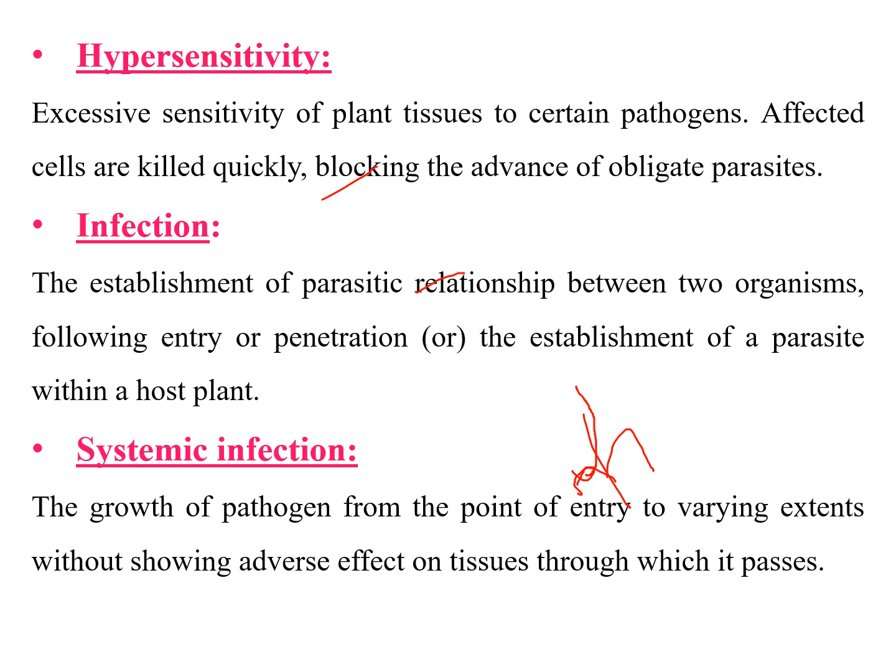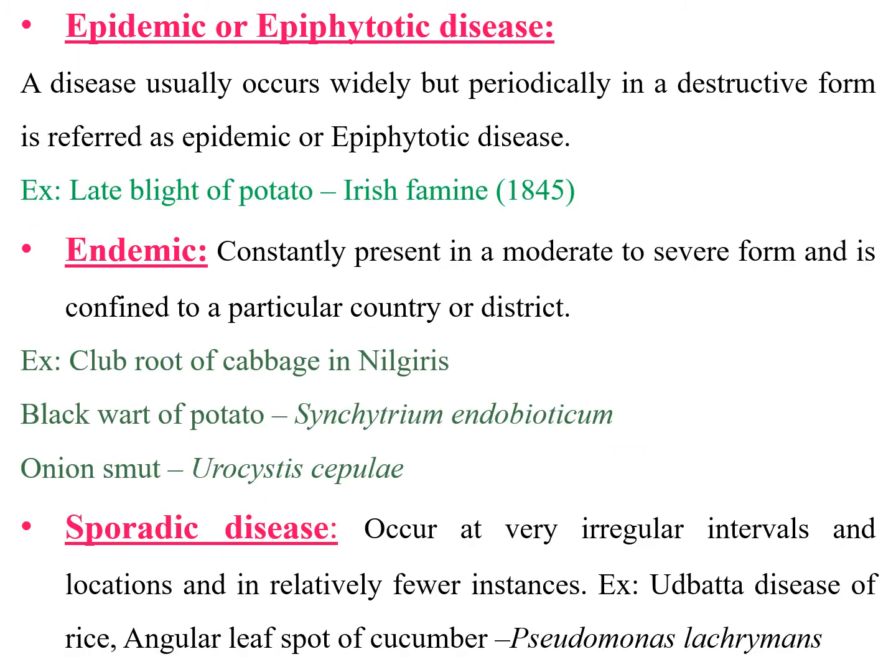So systemically it is moving. That is growth of the pathogen from the point of entry to varying extents without showing any adverse effect on the tissues through which it passes. Even though it is moving systemically, sometimes it will not show any adverse effects on the other parts. That is the systemic infection.